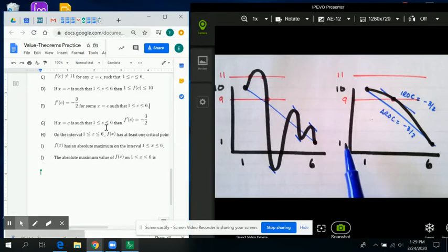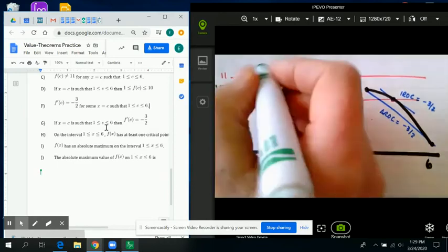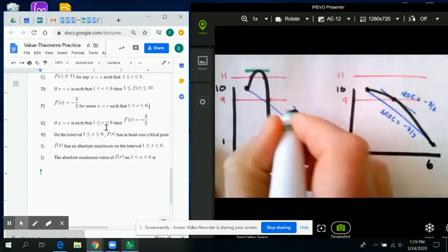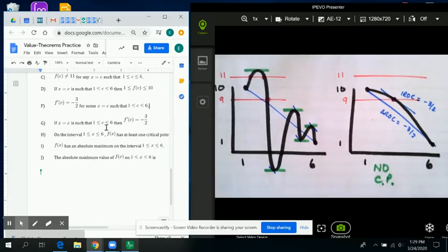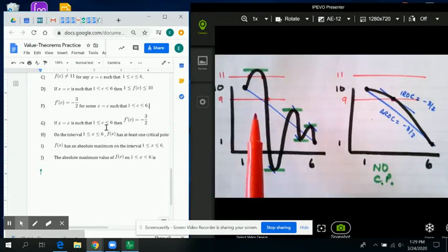G is false because it says that the slope would have to be -3/2 everywhere, and that's not true for either of them. H is also false because H says that we are guaranteed to get at least one critical point. Now you can see that the first curve has critical points here and here and here and here and here, but this one has no critical points.